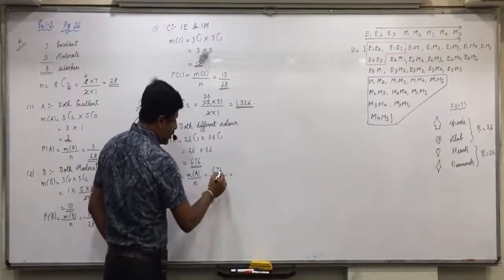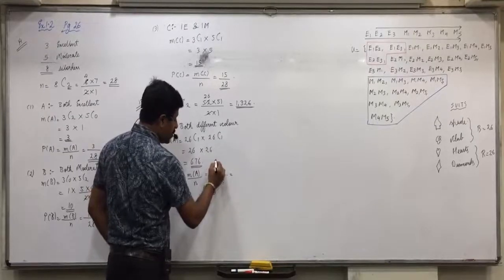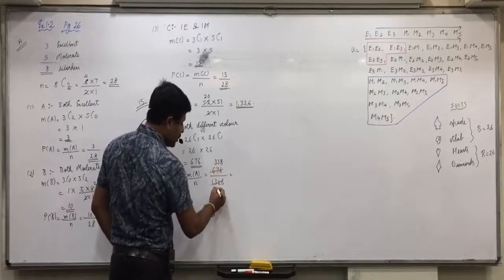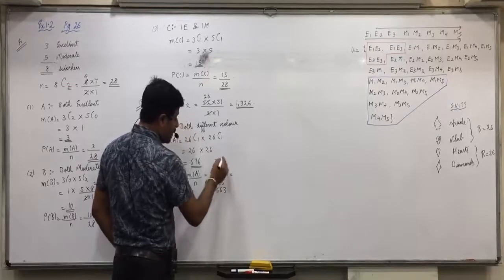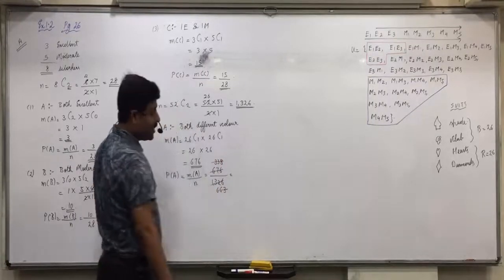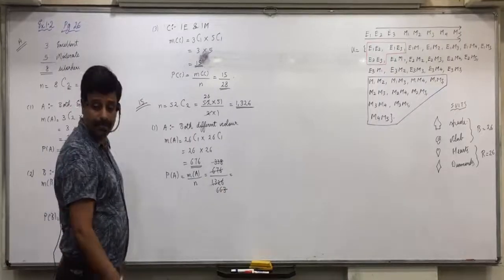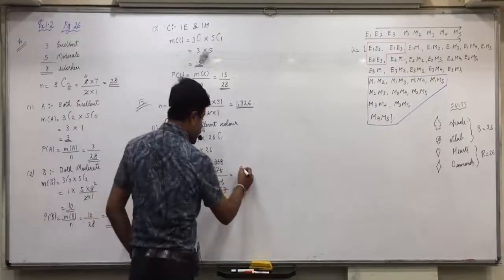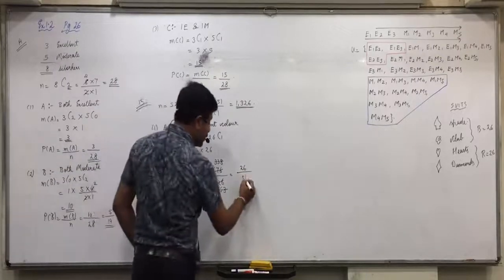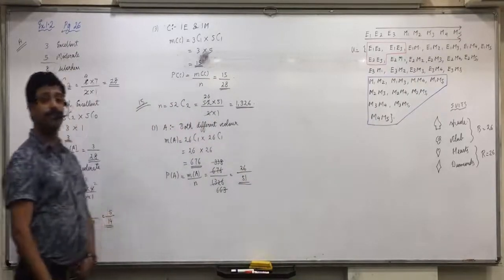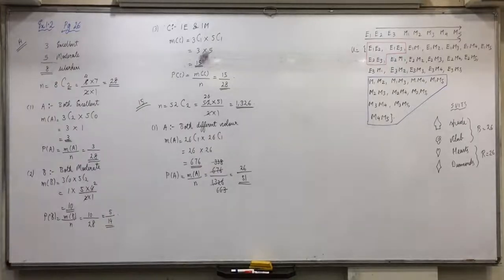Now, first of all, you can divide them by 2. 338, 663. Then you can divide by 13. Do 338 divided by 13, 26. And 663 divided by 13, 51. So 26 by 51 is your answer. Is everyone clear with this?